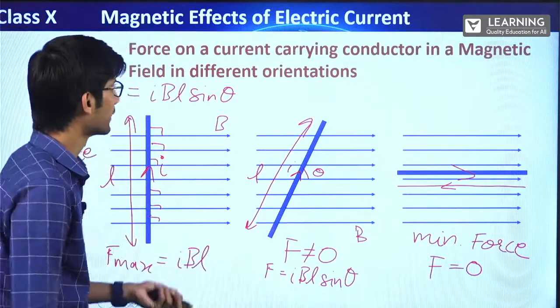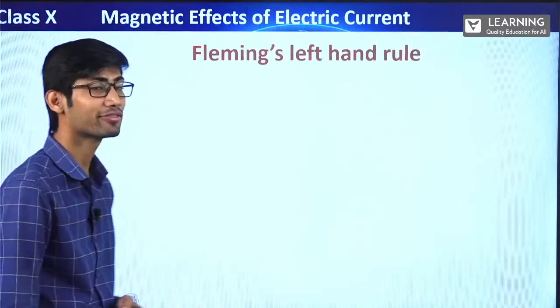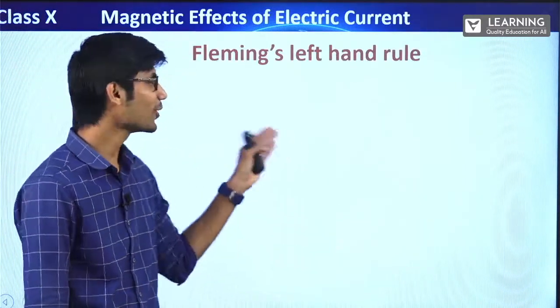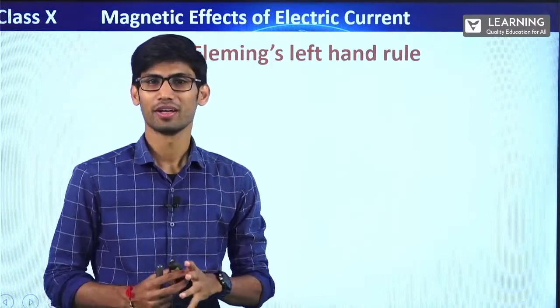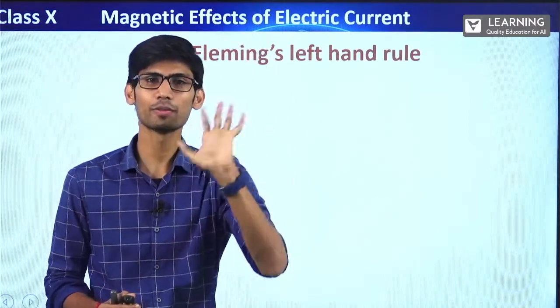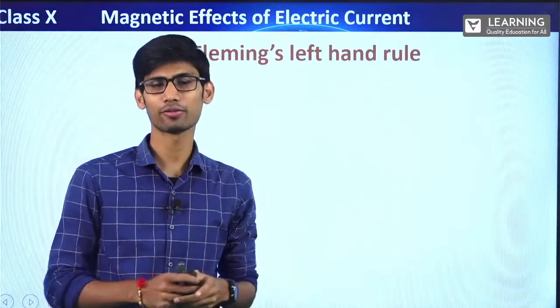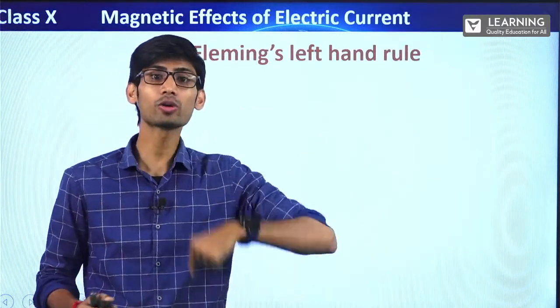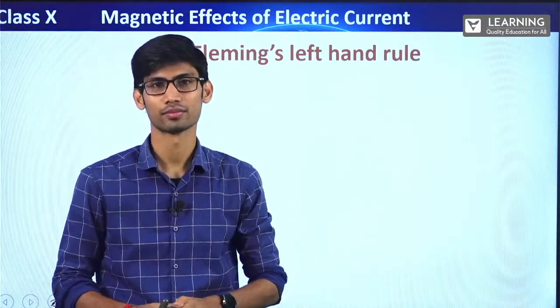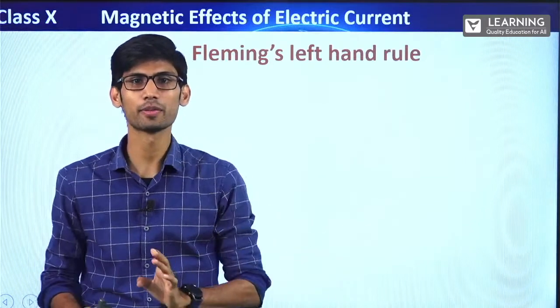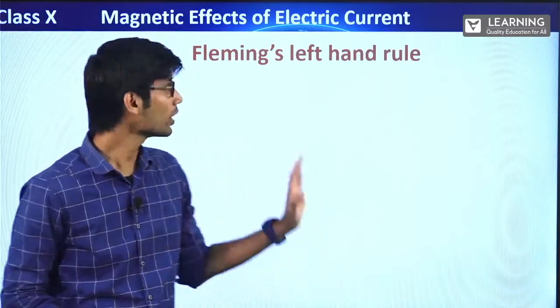Let's get ahead. Fleming's left hand rule. Now again something very important. Now we have seen the force will be there. I was telling there will be attractive force or repulsive force. But how do we get to know the direction of force? Every time we cannot go and do experiments, right? So now Fleming has given a rule.